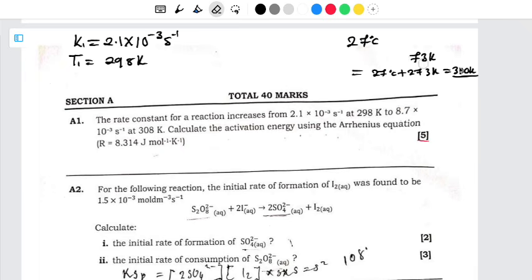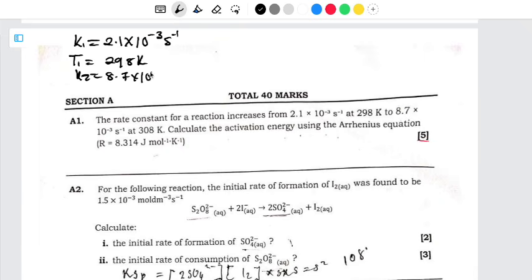Apart from that one, we also have K2 and T2. K2 is equal to 8.7 × 10^-3 per second, and for T2, we have 308 kelvins. Apart from that, we also have R, which is 8.314 joules per mole per kelvin. So this is what we have.